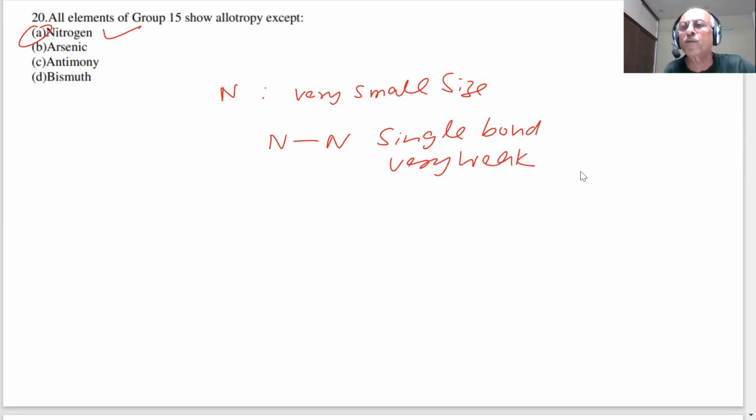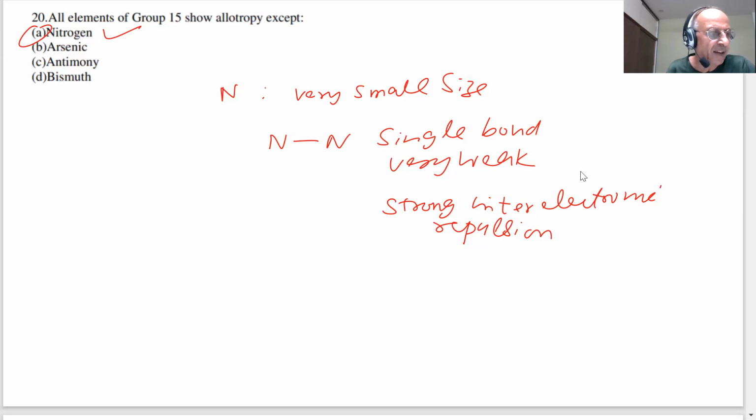Nitrogen cannot form a single bond with itself due to small size; there are strong inter-electronic repulsions because of the very small size. Hence, this bond is not stable and it will dissociate immediately. Therefore, nitrogen does not show allotropy.